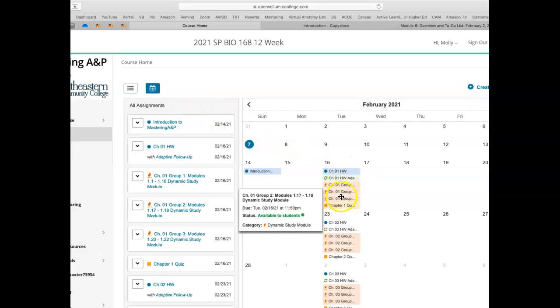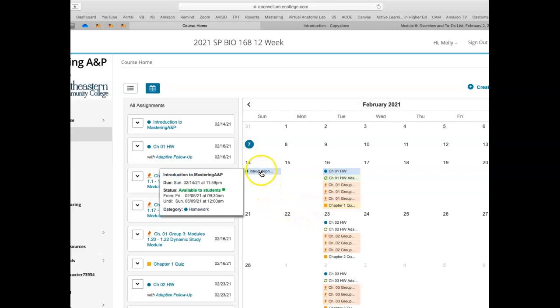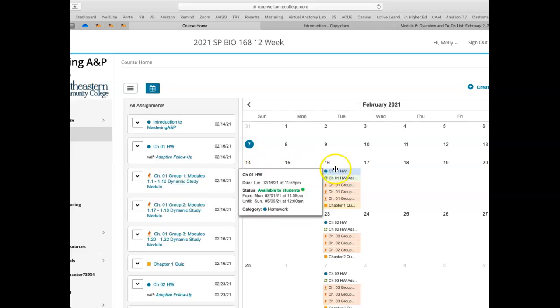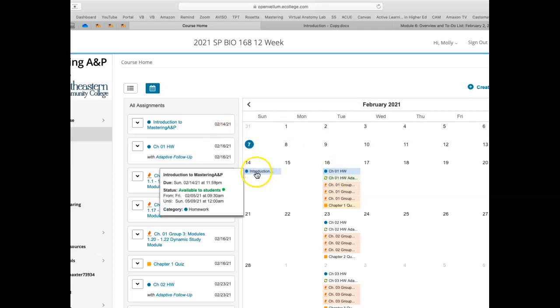I'm not sure if your view looks exactly like this, but the homework you're seeing is in blue. There is an introduction that's actually due on Sunday, not the 16th, to get you in there before this, an hour before it's due. All assignments are always due at midnight. So this is 4 questions.